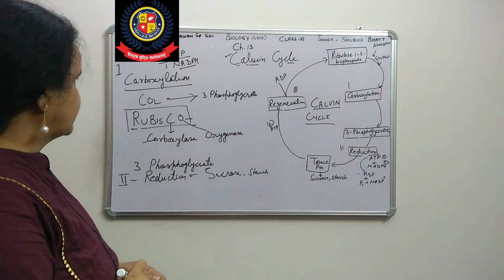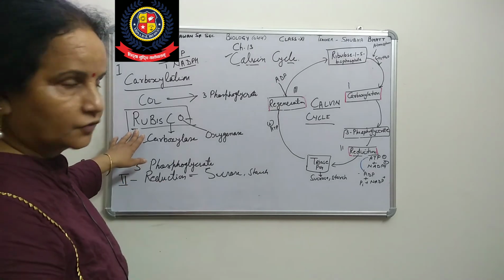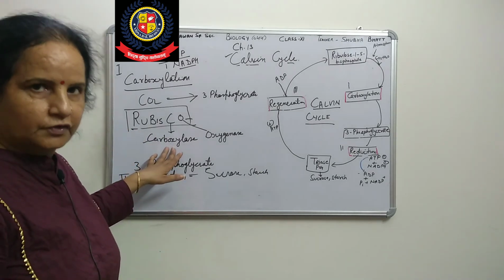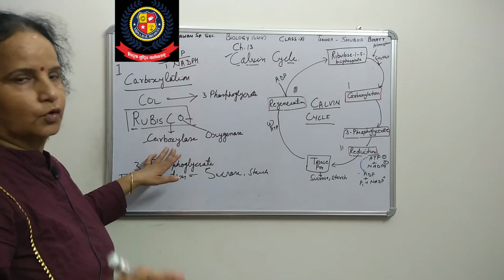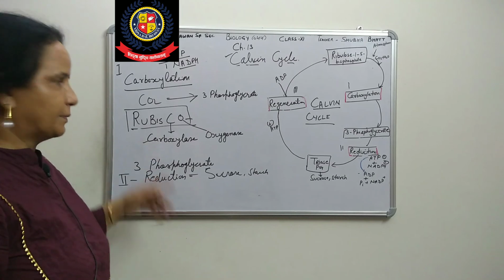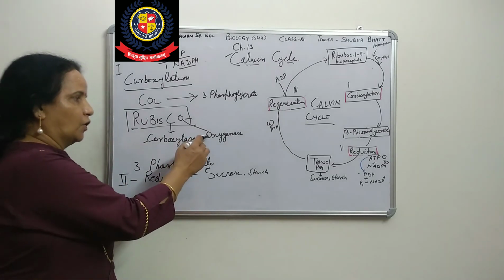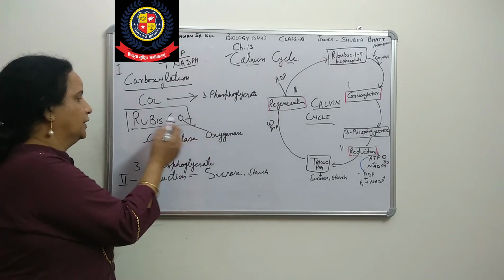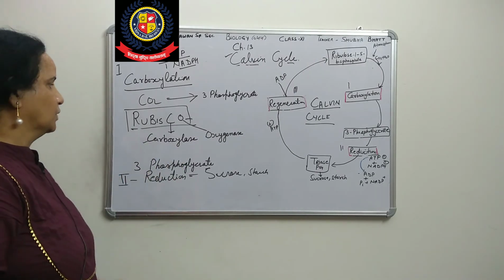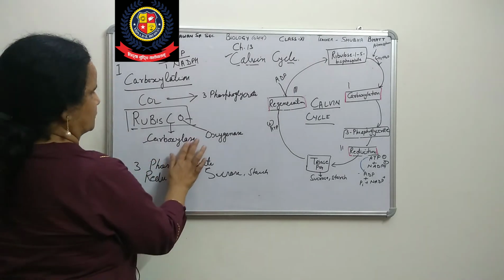Now this enzyme is also called Rubisco. Why is it called Rubisco? Because it will attach with whichever is more in amount, oxygen or carbon dioxide, because it has the capacity to be active with oxygen. It can react with oxygen also, and it can react with carbon dioxide also. So whichever is more, that is what it reacts with. Carboxylation, what we have written,